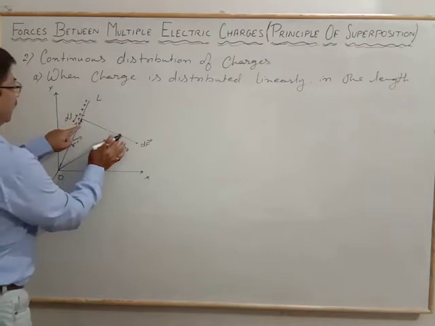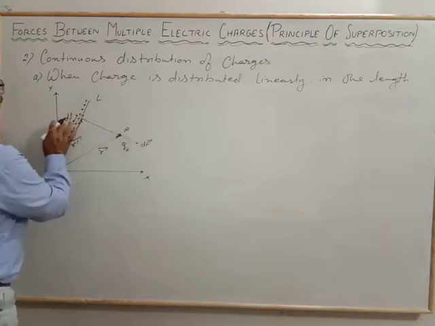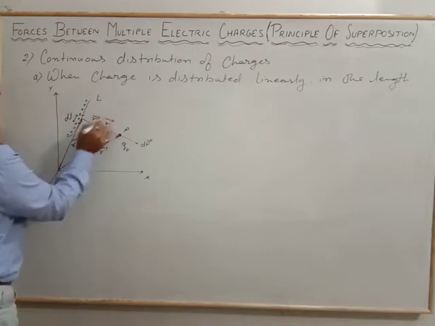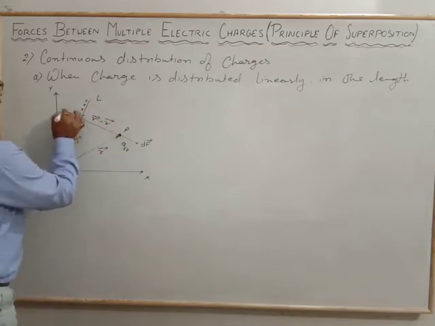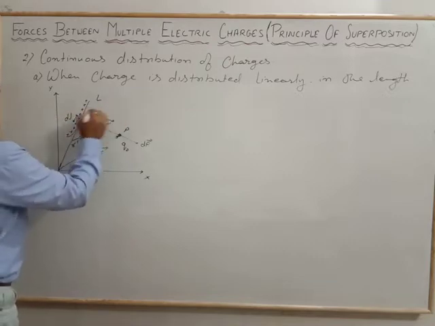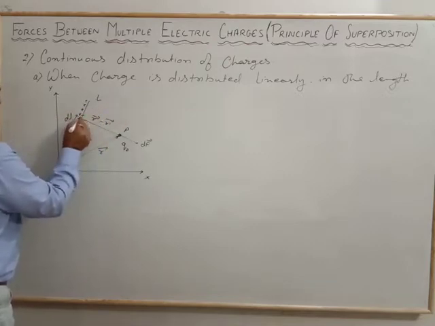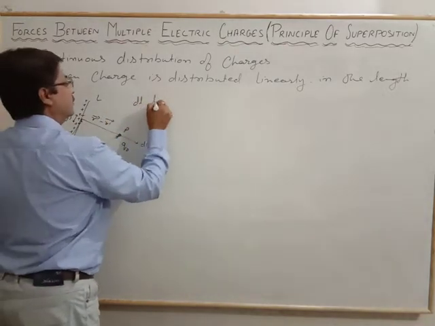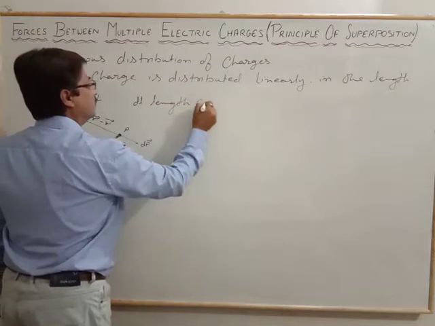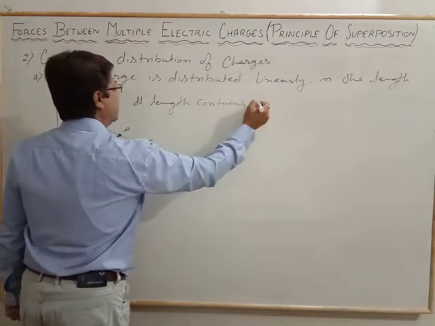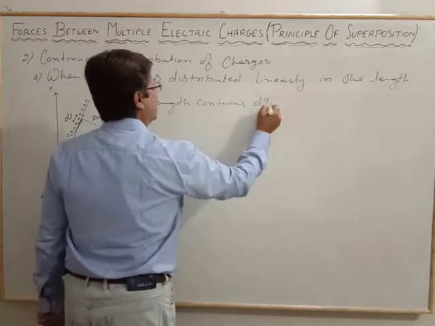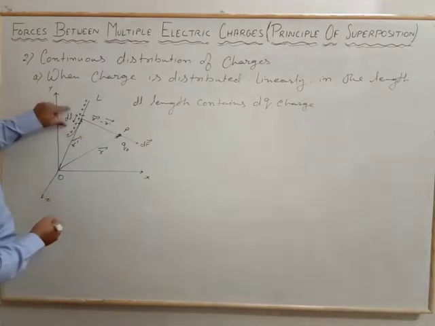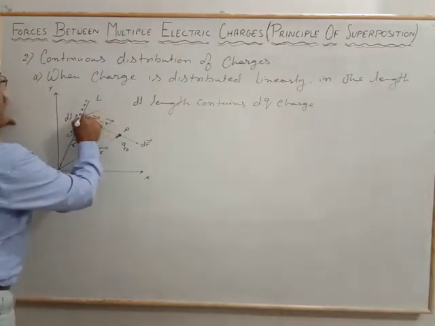So the distance from this P to the length element dl is the r vector minus r dash vector. And the dl length contains the dq charge, that means up to this dl length there is a charge of dq.